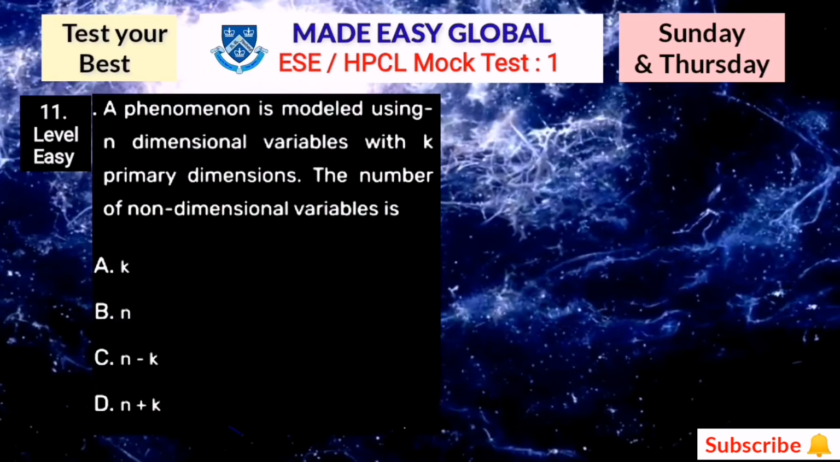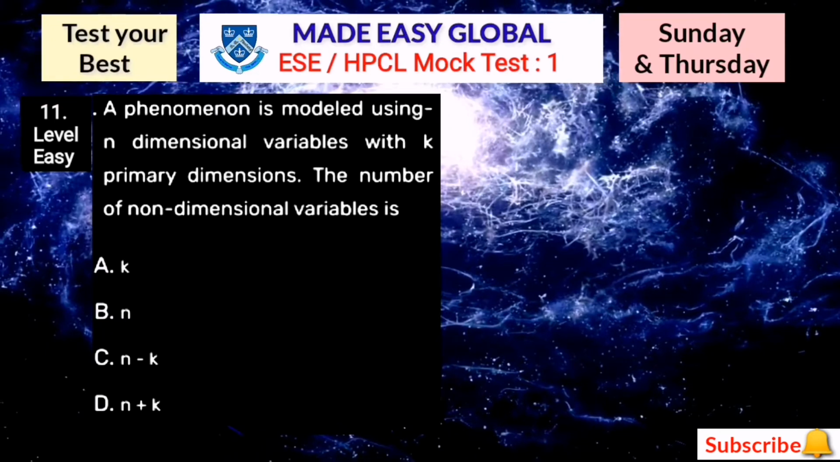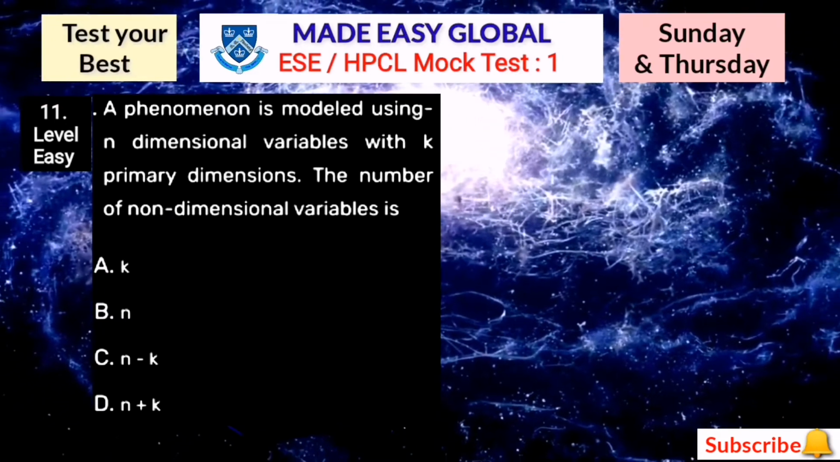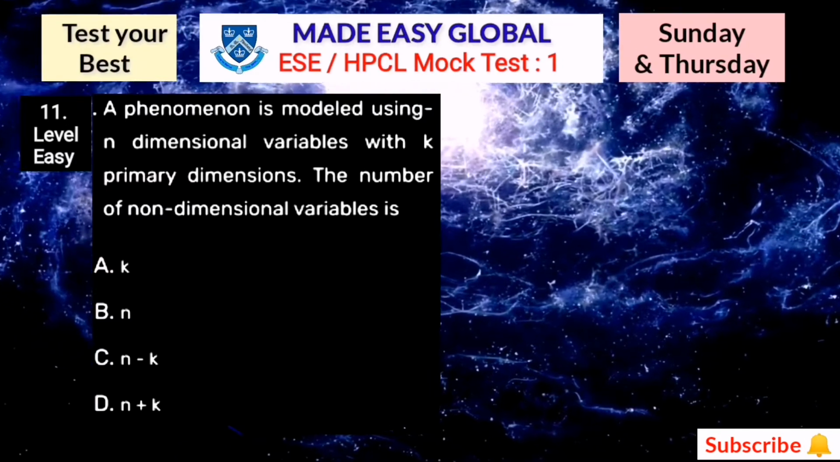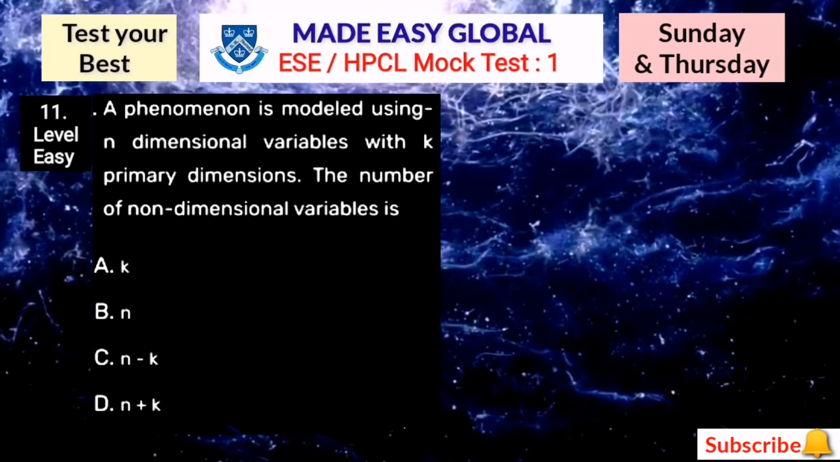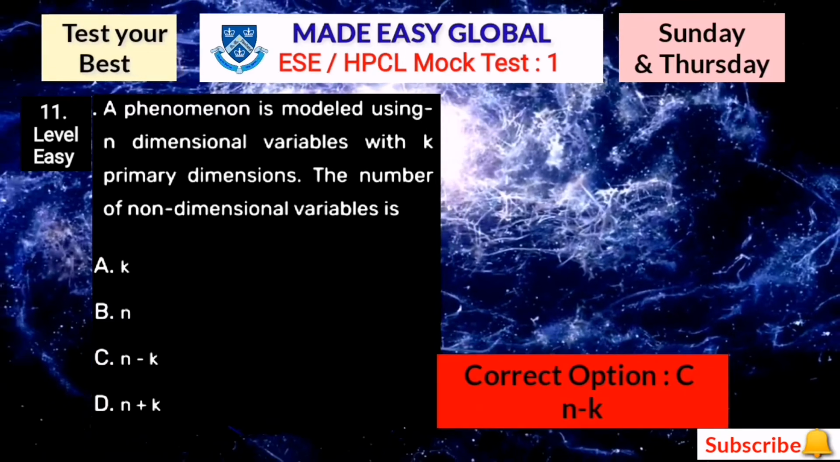Here question number 11 is on your screen now. A phenomenon is modeled using n-dimensional variables with k primary dimensions. The number of non-dimensional variables is: option A k, option B n, option C n minus k, and option D n plus k. So here this is a very simple question. Answer is n minus k.